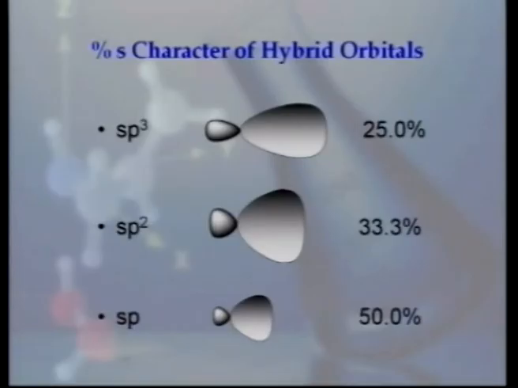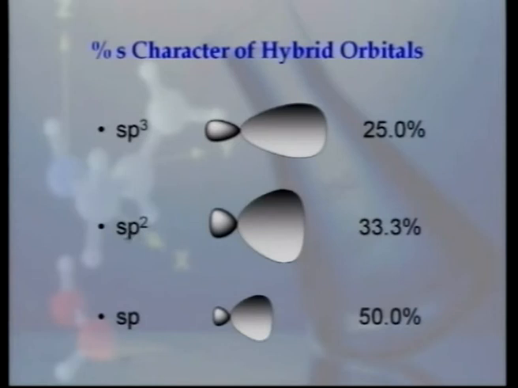Now percentage s character of the hybrid orbitals. Here we can see that 1 s orbital and 3 p orbitals are combining together. Since there are total 4 orbitals involved and only one s orbital is participating, percentage s character is 25%.